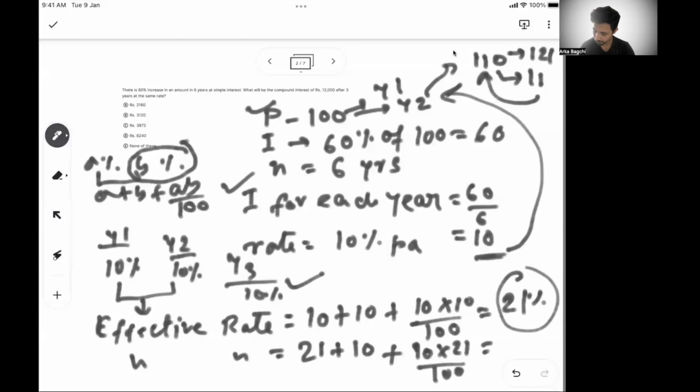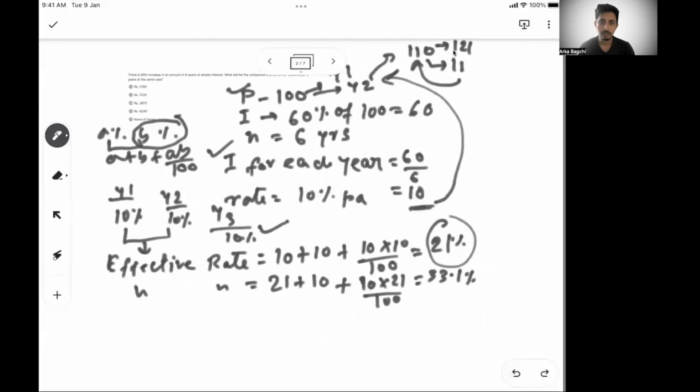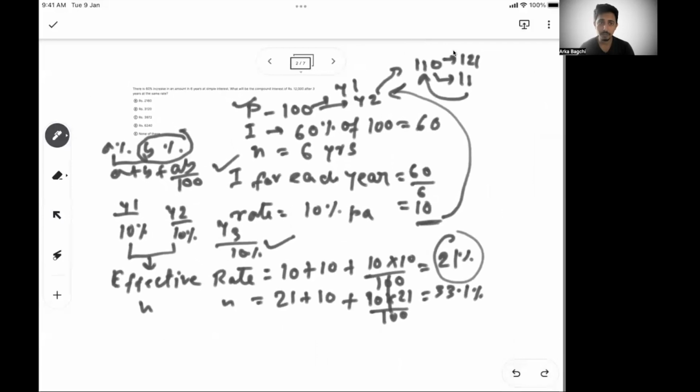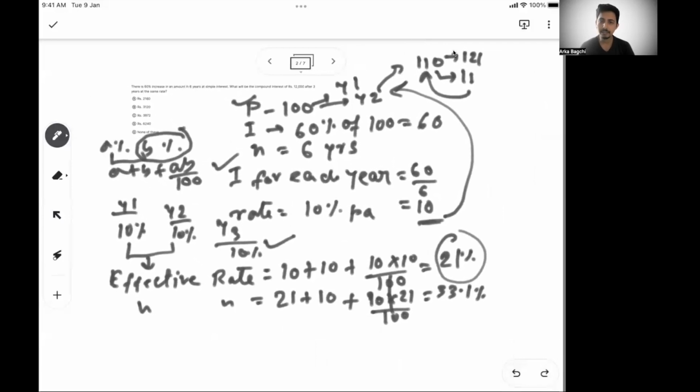If you calculate, this becomes 33.1%. Right? This is the effective rate of interest for 3 years of compound interest.